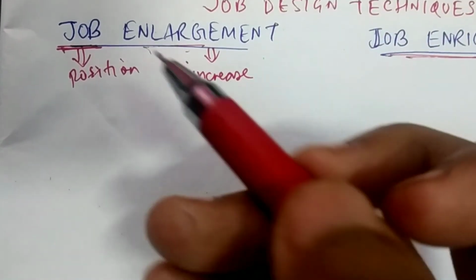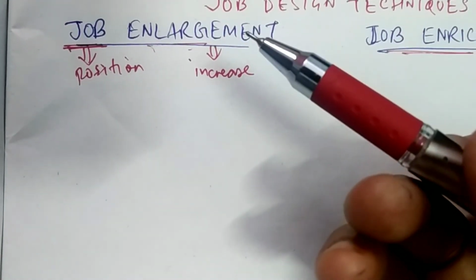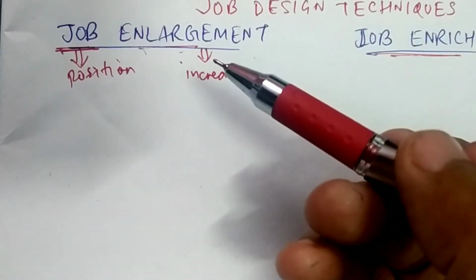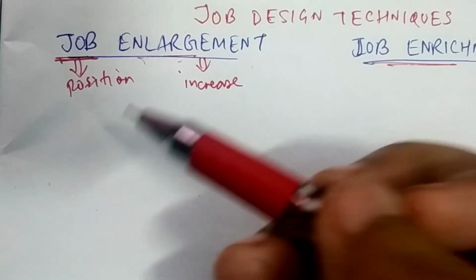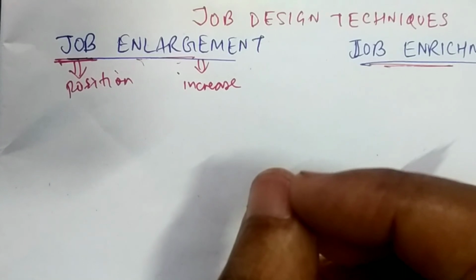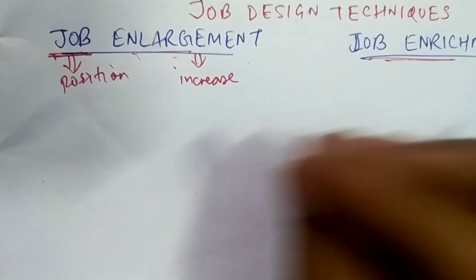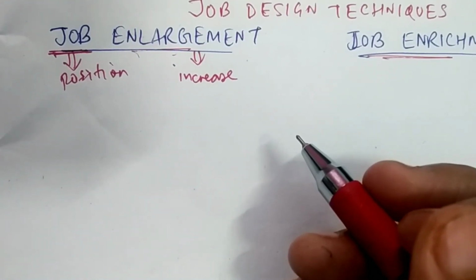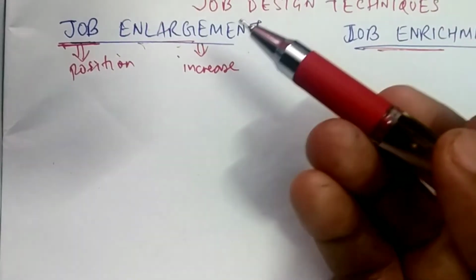Because suppose a person is doing the same job every day again and again, what will happen to that employee? He'll get bored, right? So to reduce that boredom, extra tasks are added to the same job. The level is the same. The level at which that employee is working has not improved, but more tasks, more duties have been added to that job. What is the reason to add more duties? To remove boredom.